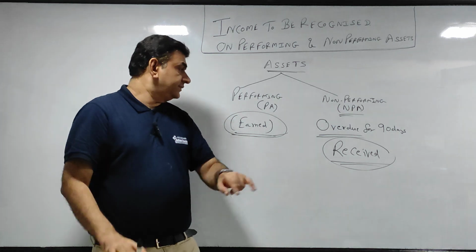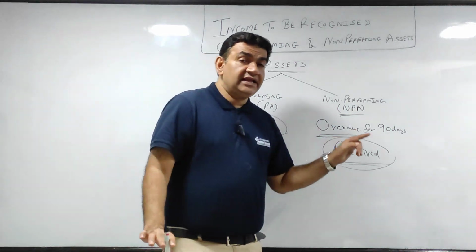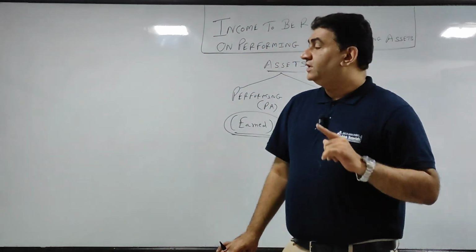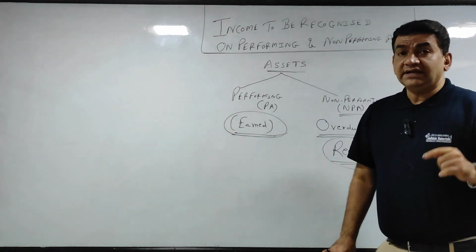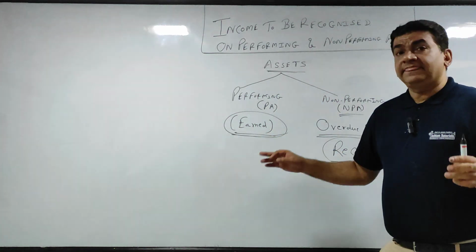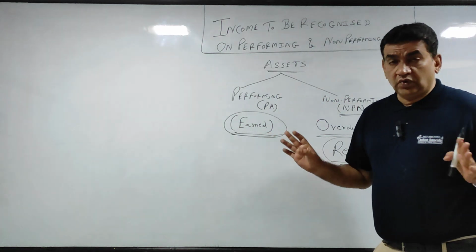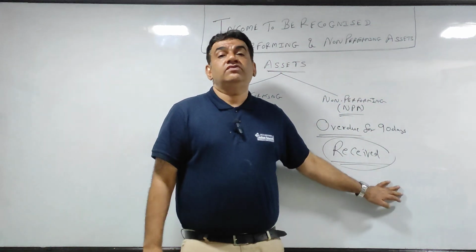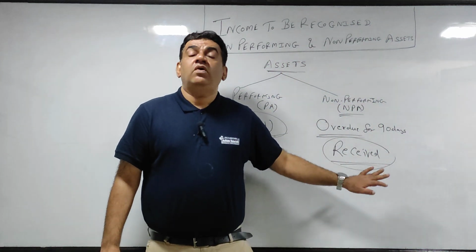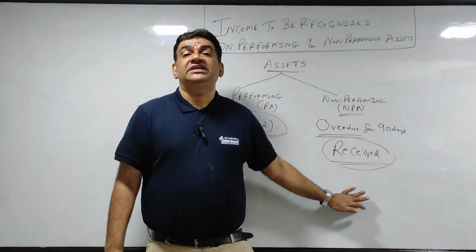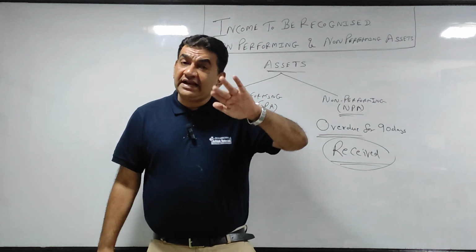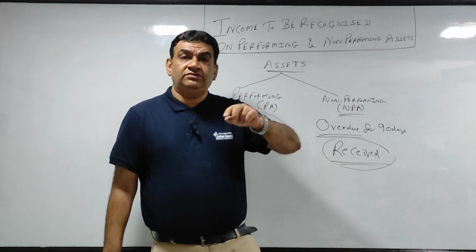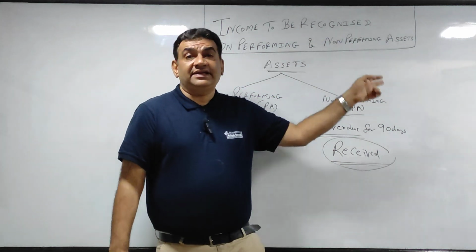So I'll repeat. Performing assets' income or interest income you will record according to the mercantile system, that is earned, whether you have received or not. Whereas for non-performing assets you will record the income only when you have actually received it. And when I say I record the income in the books of accounts, that is nothing but recognition.